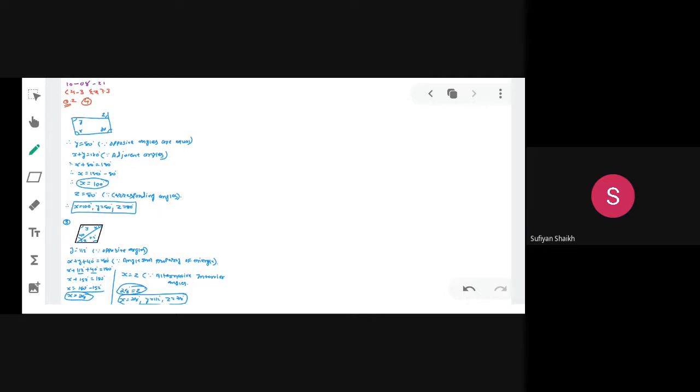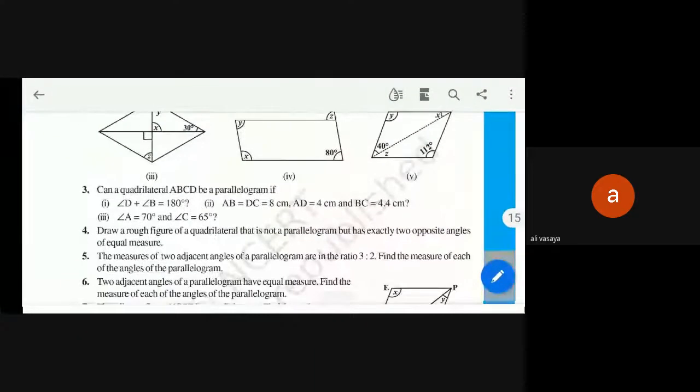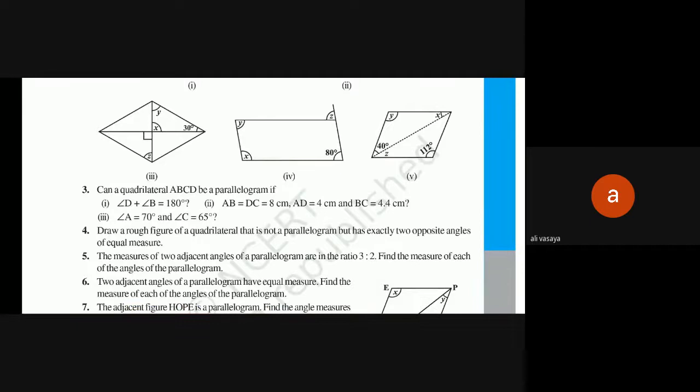Written all of you? Yes. Okay, now we will start question number 3. See here. Can a quadrilateral ABCD be a parallelogram if angle D plus angle B is equal to 180 degree, AB is